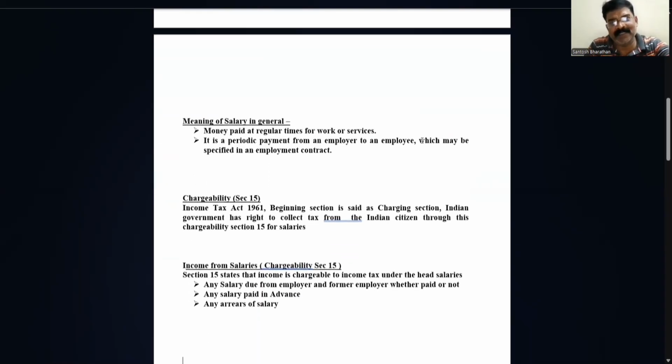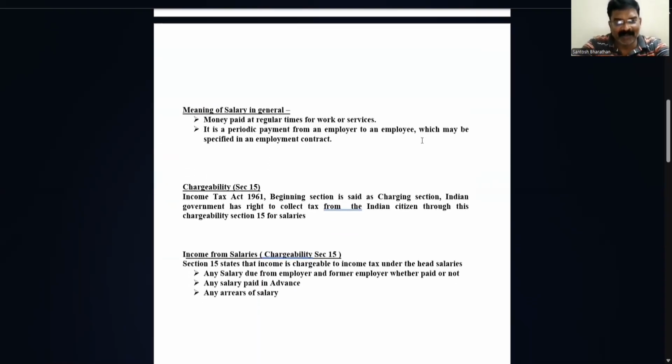We'll understand in a very precise way what we mean by salary. Salary, we all know the definition, because everyone gets a salary. See, salary means an amount or money received by a person for the service or work rendered, or money received from an employer for the work done. Or it is a regular or periodical payment made by an employer to his employee. All these different terms we can say as salary in general.